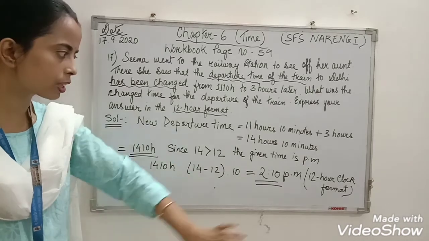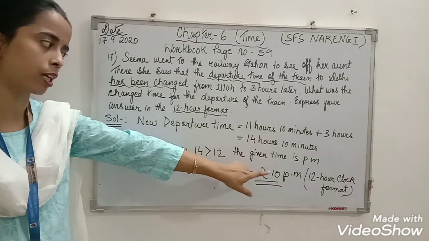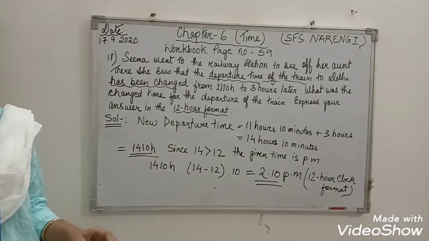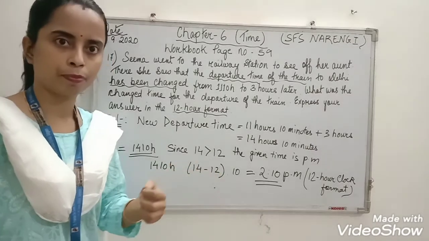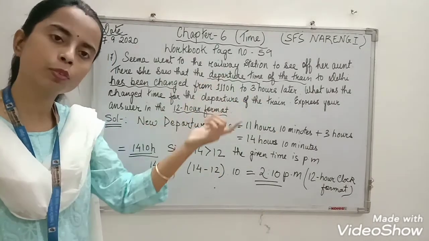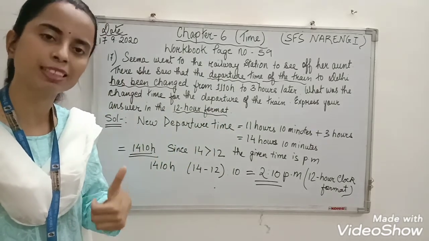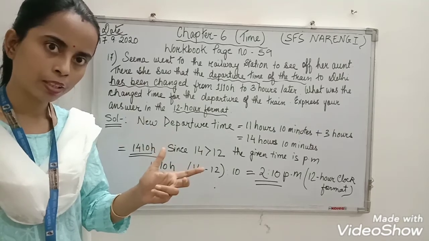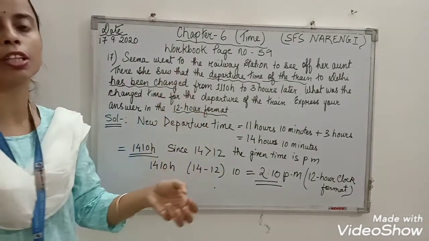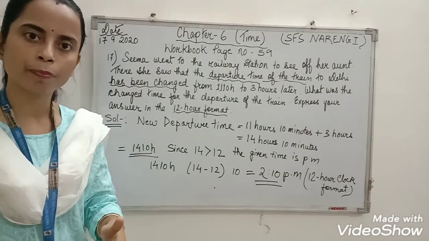Clear, children? Here it is asking to convert to 12-hour clock format. Find out the new time and convert it into 12-hour clock format. In the previous question, that is 16, calculation of end time: start time and duration are given, and we calculate the end time. Then in question number 15, 2 durations are given along with 1 start time. So please, question numbers 15, 16, 17, you all just practice at home one time. Right, children? Thank you.